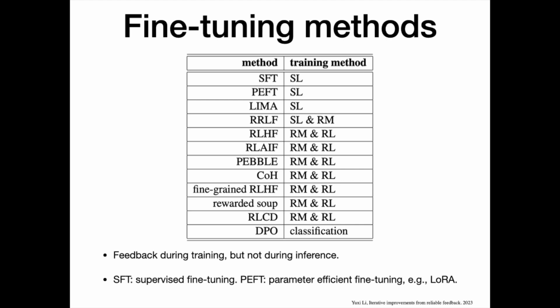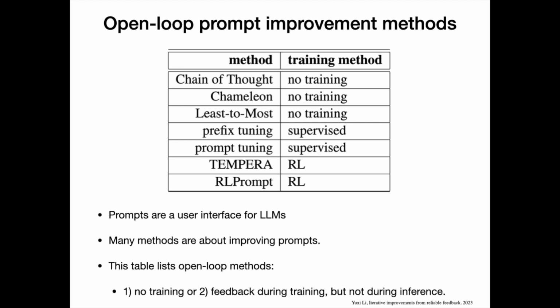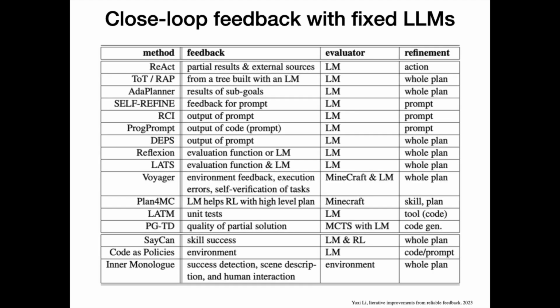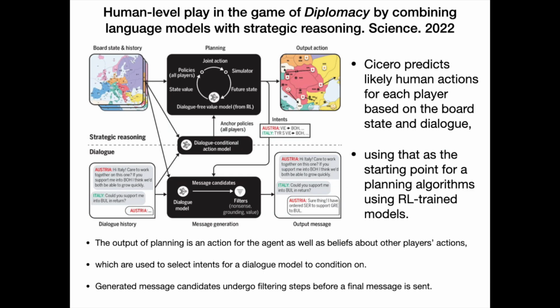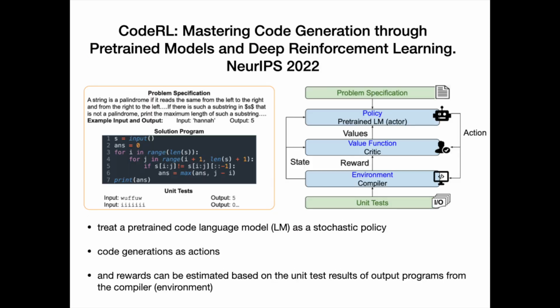Besides supervised fine-tuning, SFT, and reinforcement learning from human feedback, RLHF, there are more and more studies on fine-tuning methods. Most works are about prompt engineering, either open loop, or closed loop with fixed LLMs. There are works following the approach of closed loop feedback with iterative improvements of language models. This would be the ultimate solution: human-level play in the game of Diplomacy by combining language models with strategic reasoning. CodeRL: mastering code generation through pretrained models and deep reinforcement learning.